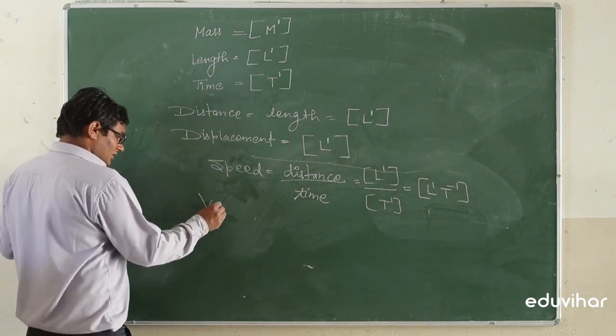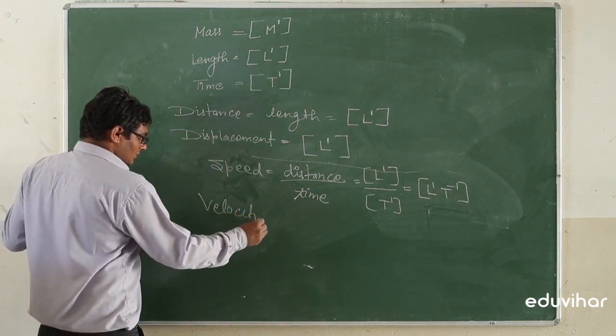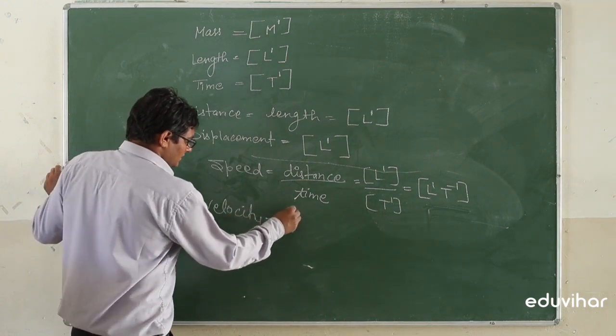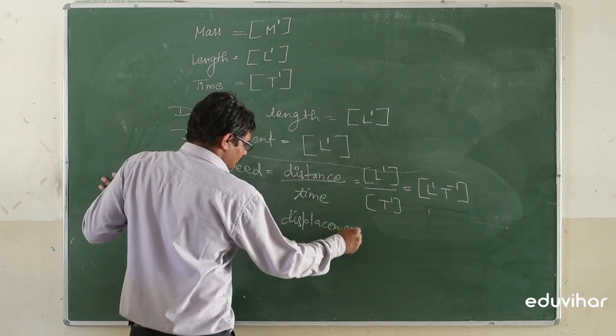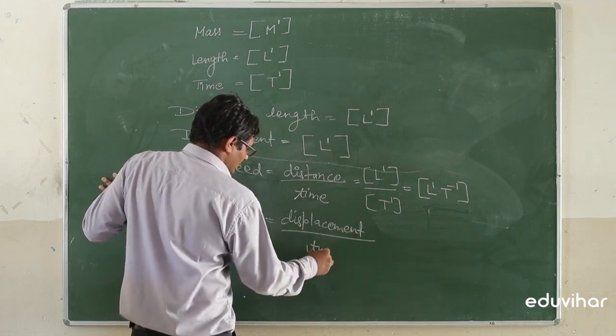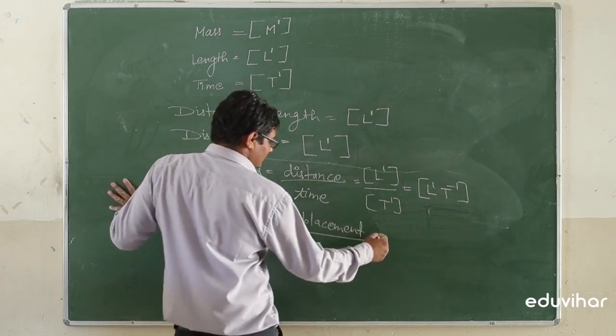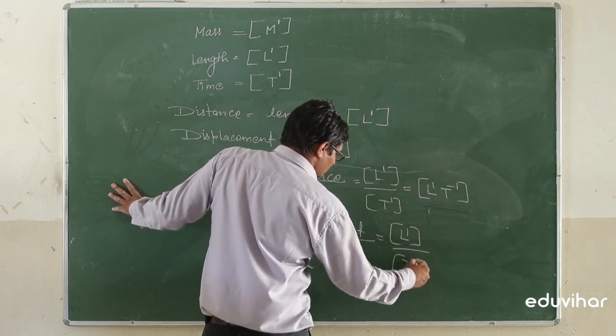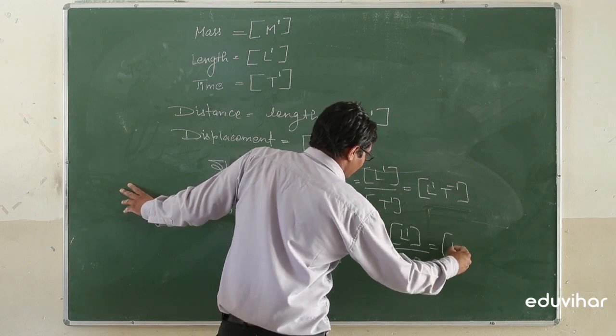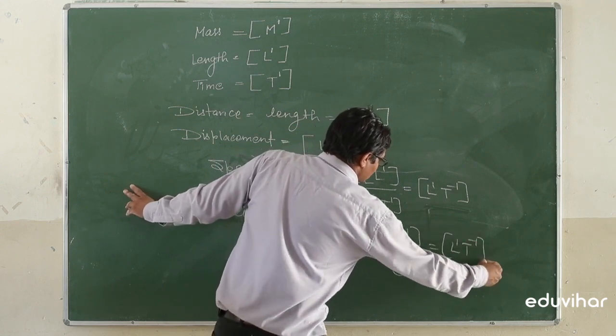In the form of velocity, velocity is equal to displacement divided by time, and it can be written as L1 divided by T1, so it can be written as L1 T minus 1.